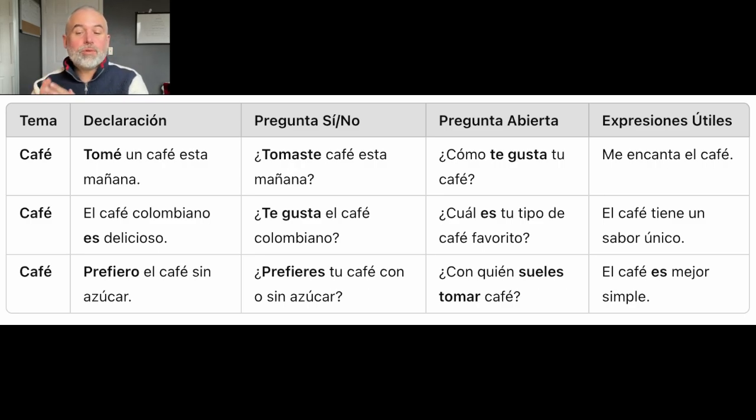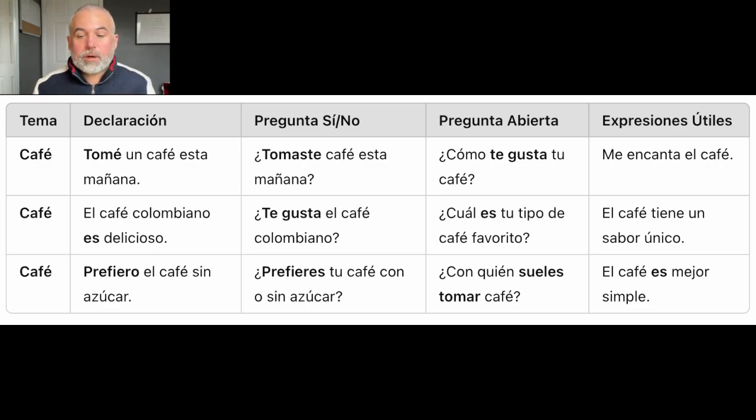Now we move to pregunta abierta, which is the open-ended question. How do you like your coffee? ¿Cómo te gusta tu café? Oh, the verb, me gusta. That's the verb starting point. Me gusta el café con crema. Me gusta el café con azúcar. No me gusta el café con crema. No me gusta con azúcar. Me gusta café negro. That's my answer.